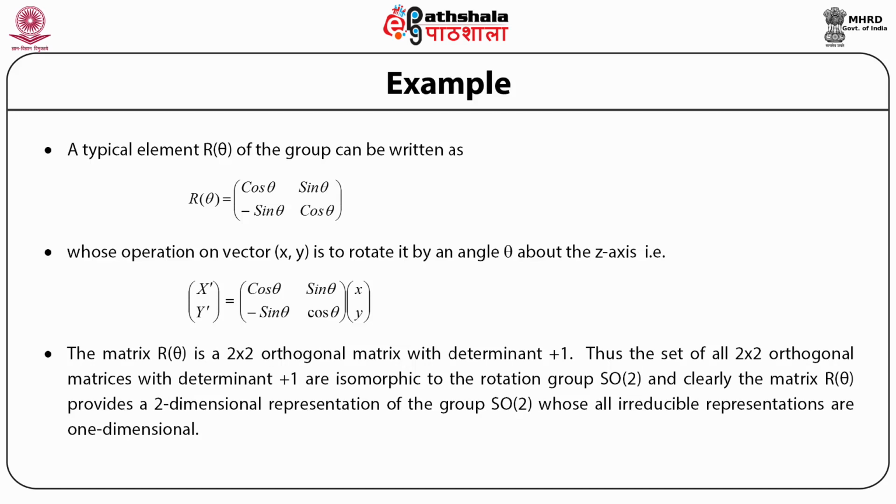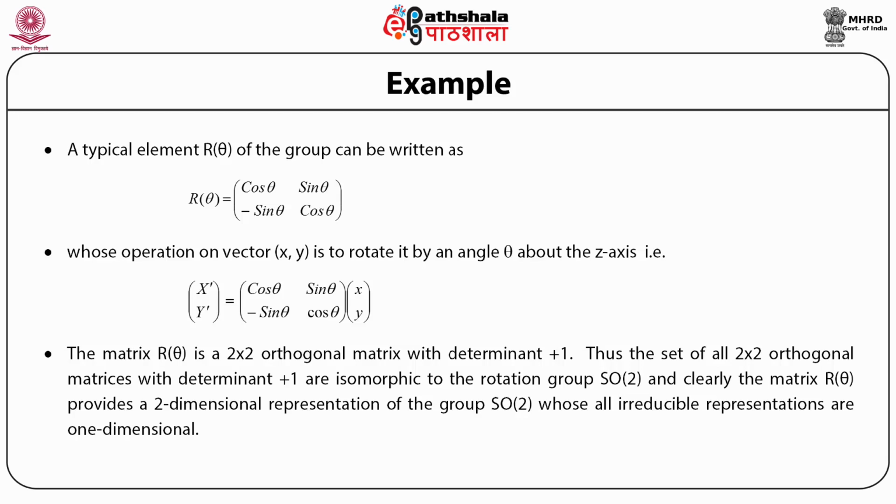So instead of rotations, suppose we consider the set of all 2 by 2 orthogonal matrices with determinant 1. Then obviously this set is isomorphic to the rotation group SO(2). And clearly the matrices R(theta) provide a two-dimensional representation of the group SO(2), whose irreducible representations are all one-dimensional.